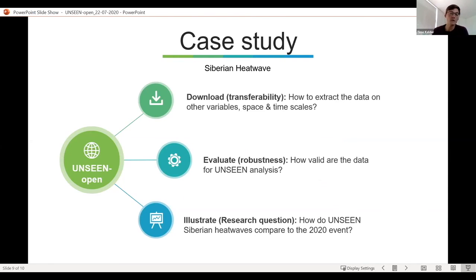And in terms of the workflow, this is interesting to test the transferability of our downloading approach, because we're using different variables, space and time scales. And it will be interesting to see whether our evaluation methods are robust as well. Do we encounter other problems? So that's what we're going to work on in the coming months.